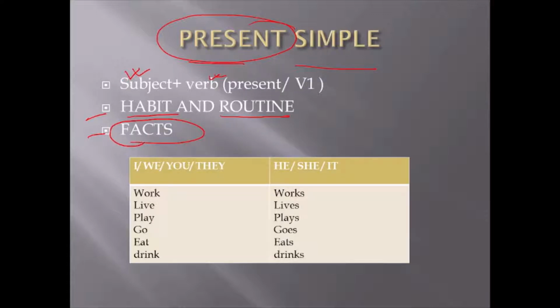Right? Now be careful when there is I, we, you, they. We are going to use the singular form. When it is he, she, it, it's going to be the plural form. So it will be I work, he works. I live, he lives. Right? So read this and memorize this thing. With I, we, you, they, we use the singular form. With he, she, it, we use the plural form.